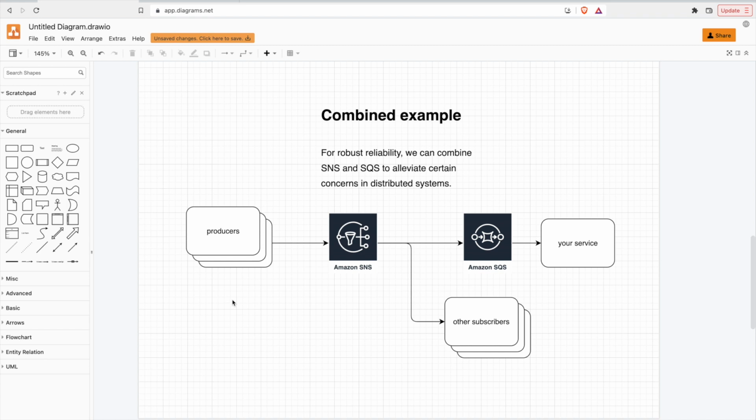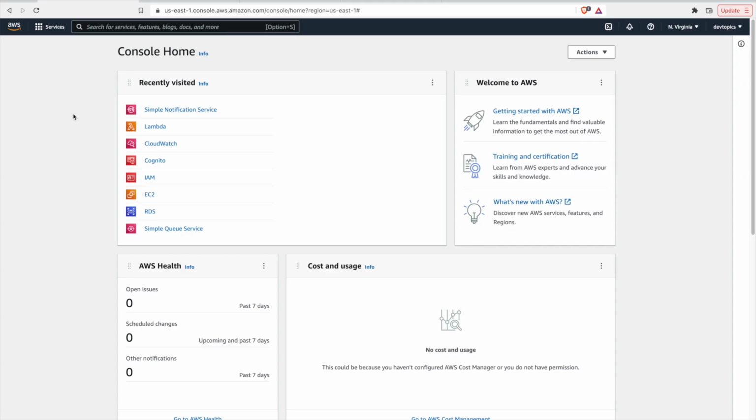Okay, so let's hop into the AWS dashboard now, and we'll set up SNS here. All right, so I'm on the console home. If your console looks a little bit different than this, it's probably because you have the old console view. I've opted in to try out the new AWS console view. I think the new one will be the main one, coming June 22nd. So you might already be seeing this, or you might have the old version, but regardless.